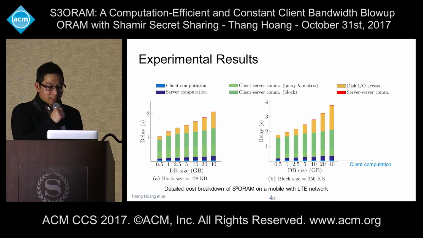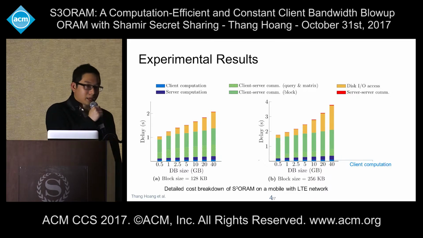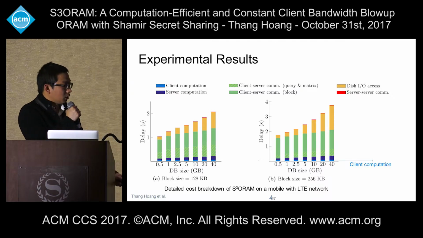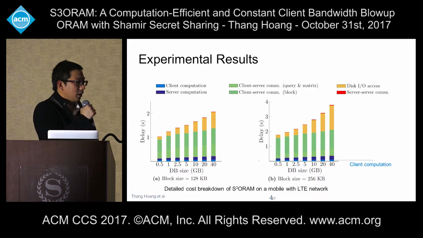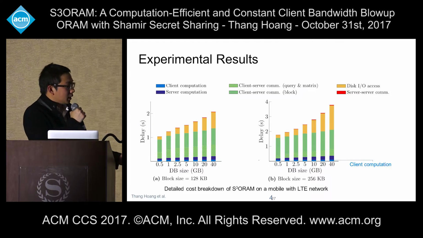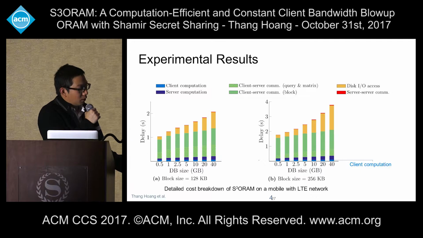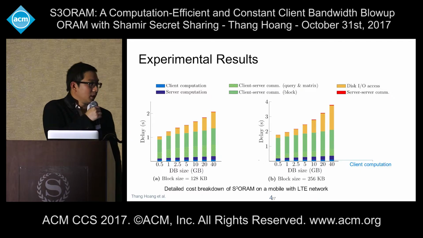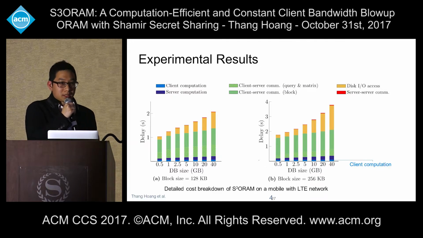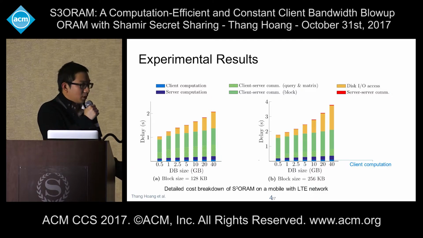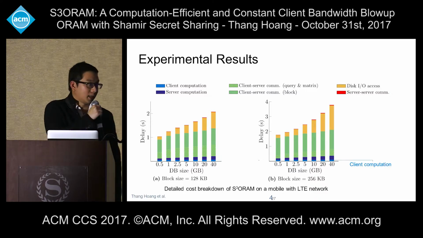And here's the experiment result for testing S3ORAM on mobile with the LTE network setting. You can see that there's not so much difference in performance between S3ORAM in this setting and the laptop client setting. But in this case, you can see that the client computation causes a small amount of delay. It is due to the fact that in this setting we have limited client computation resources. So compared with the laptop setting, the client computation also causes a small amount of delay.